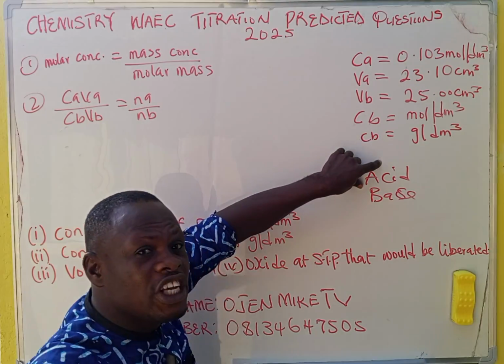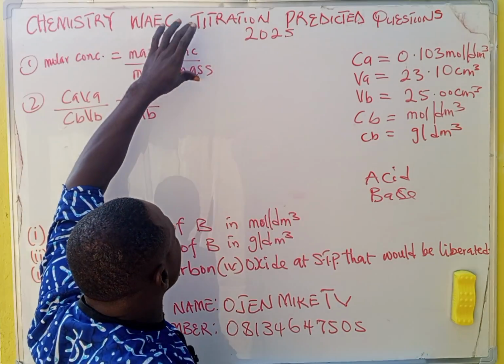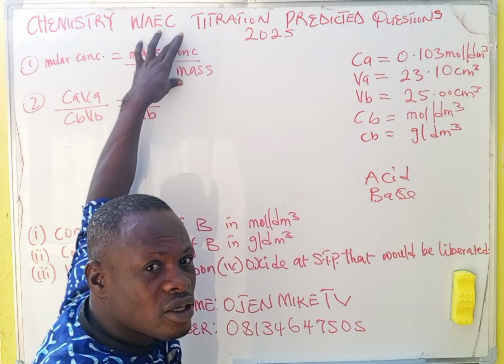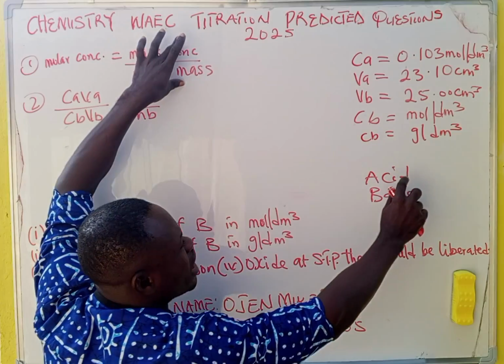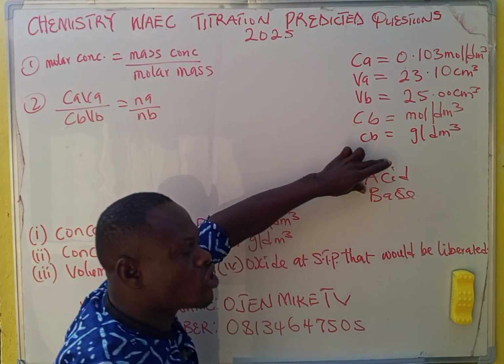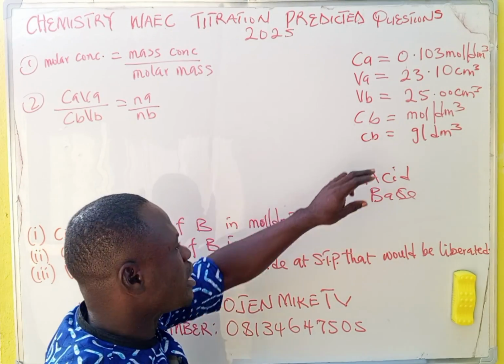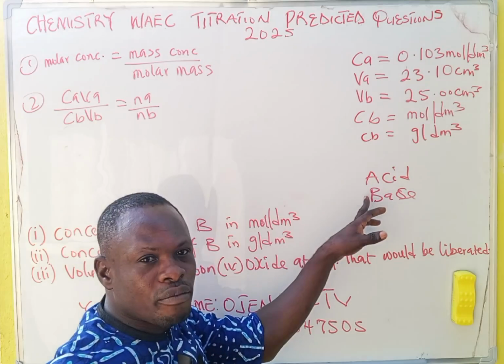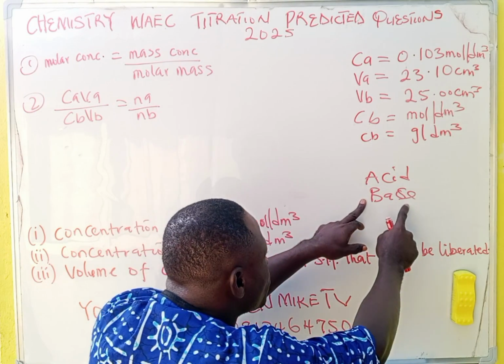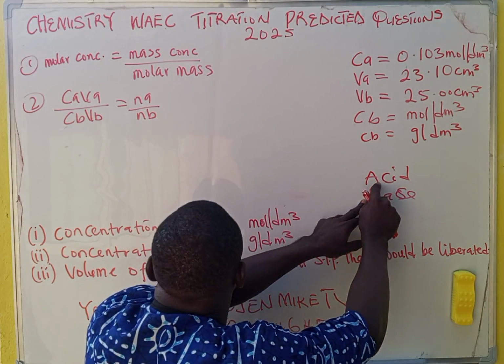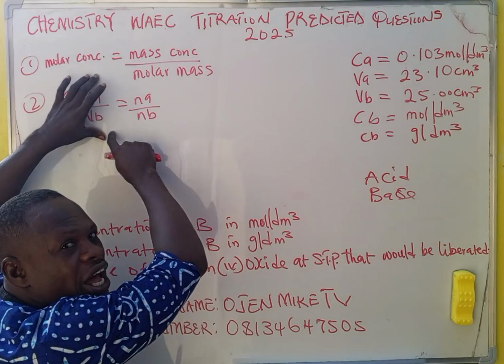If the acid concentration is given in the question, you don't need to use this formula. If acid concentration is given and you are asked to calculate the concentration of base in moles per dm cubed, since acid is already given, you go direct and use this formula.